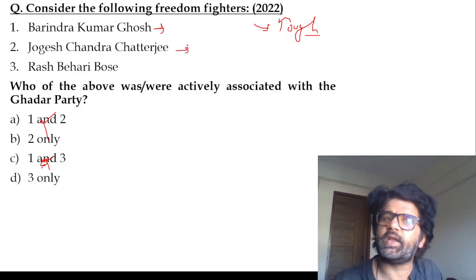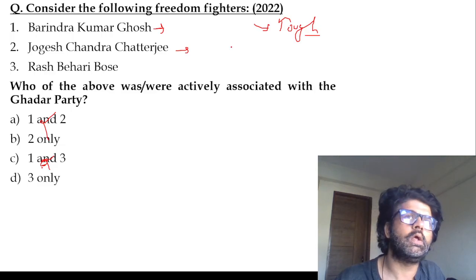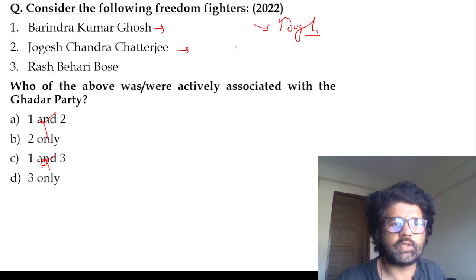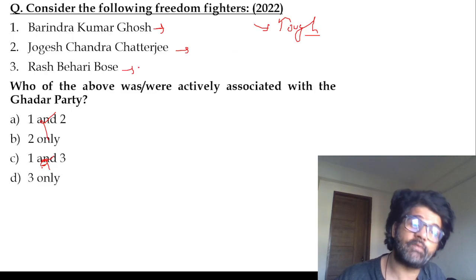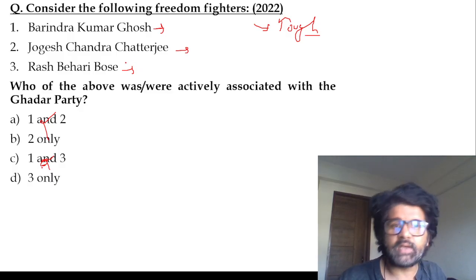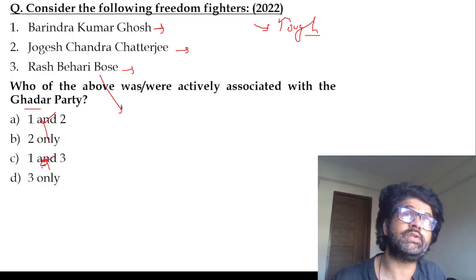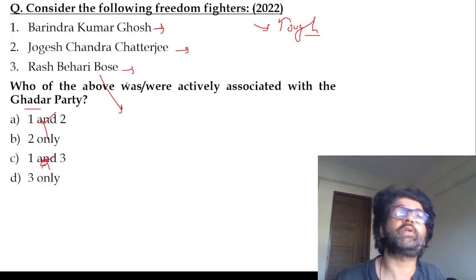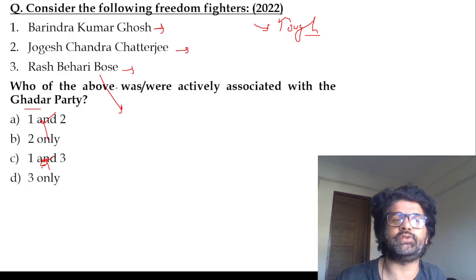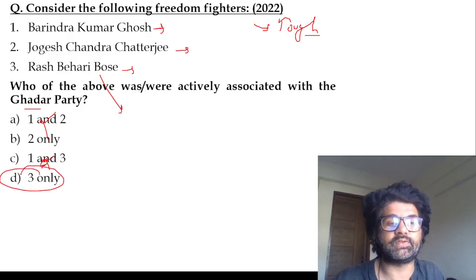Jogesh Chandra Chatterjee, again associated with Anushilan Samiti, and nothing to do with Gadar Party. Raj Bihari Bose was associated with Jugantar, Anushilan Samiti, the Indian National Army, and also Gadar. Remember, he is not Raj Bihari Ghosh. Rash Bihari Ghosh was the president of the INC session of the Surat Split, 1907. They are different people. So the answer is D, 3 only.